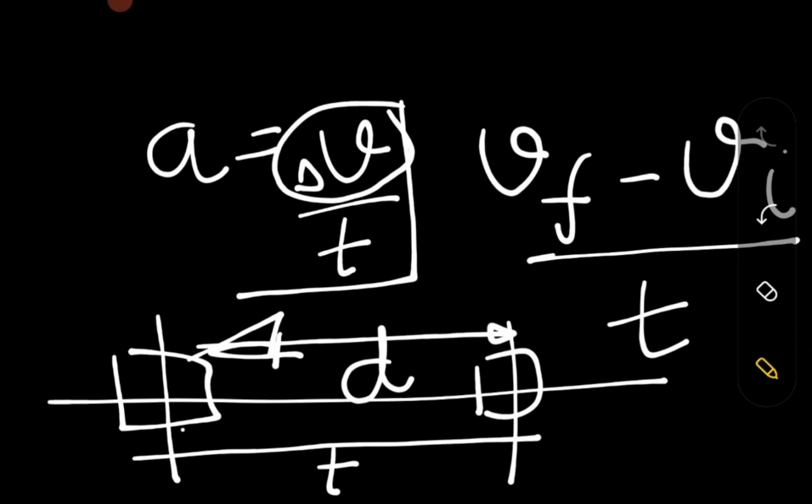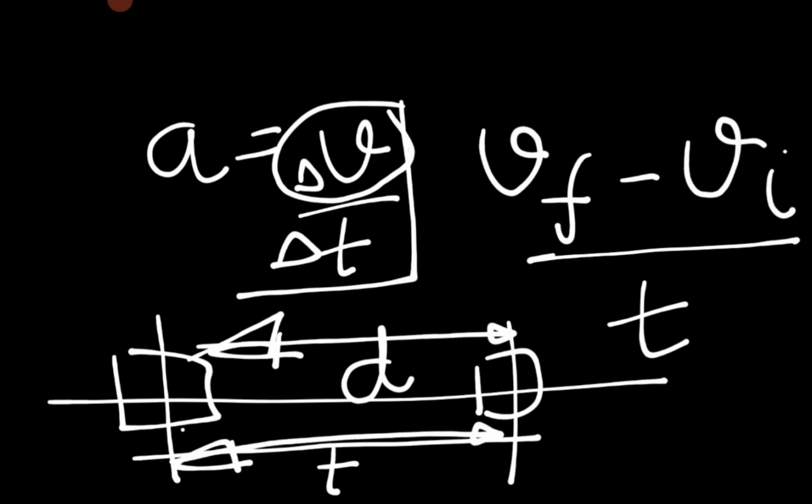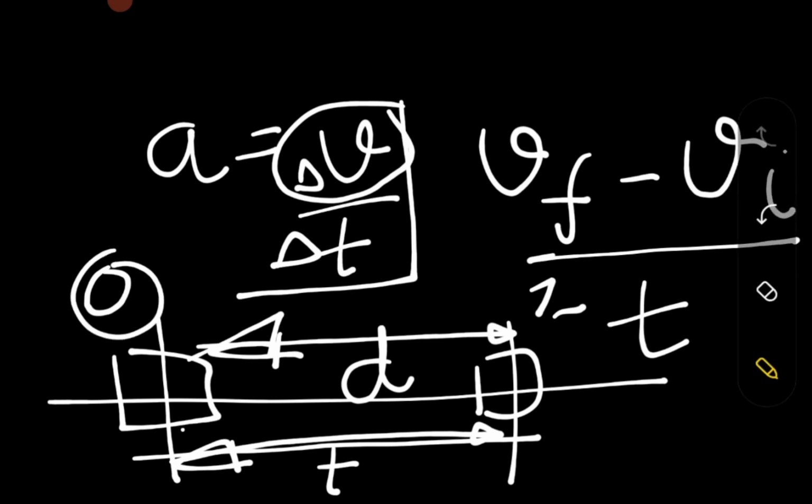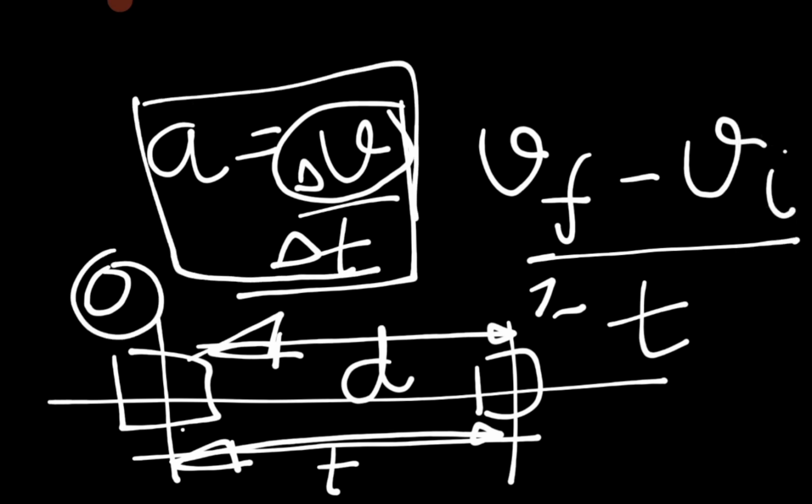Actually, let me call it delta t, because the time we are going to use is of course the change. We are taking it as 0 when we are taking a particular point of time. But if it is not 0, then the formula is also going to be valid. I am telling you the general case.